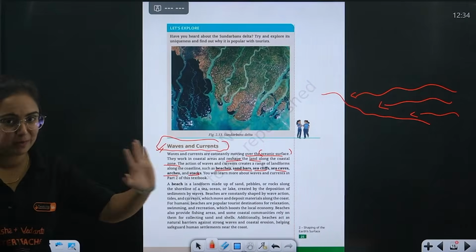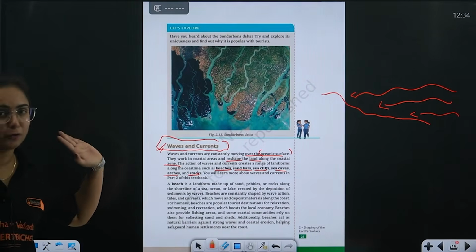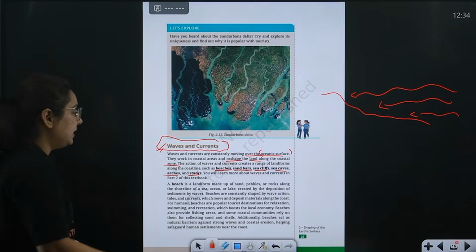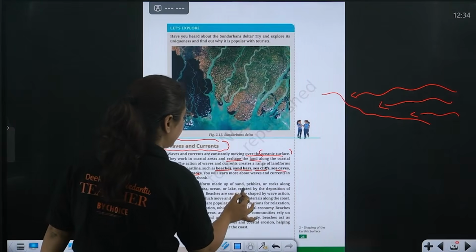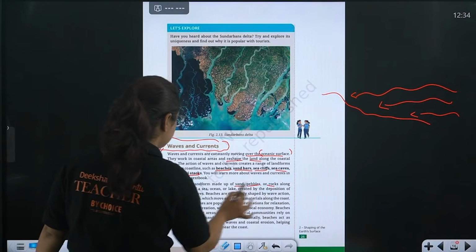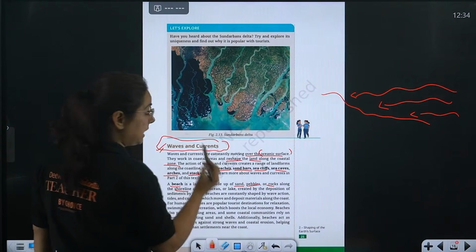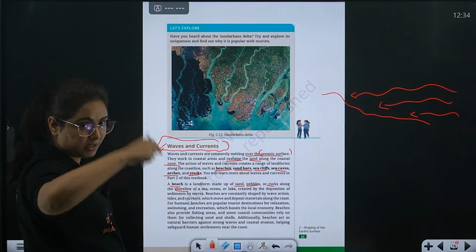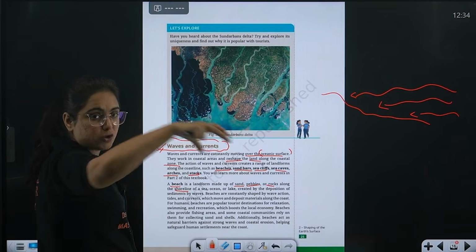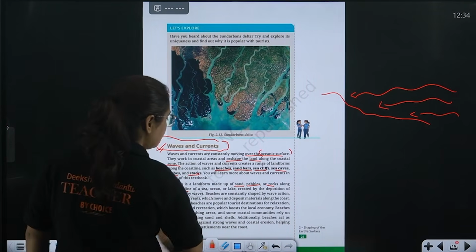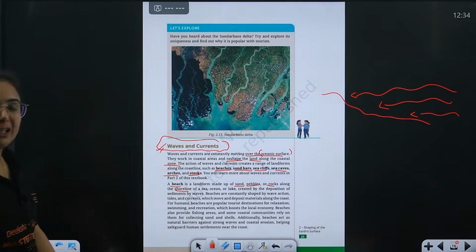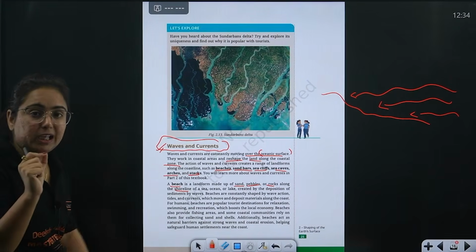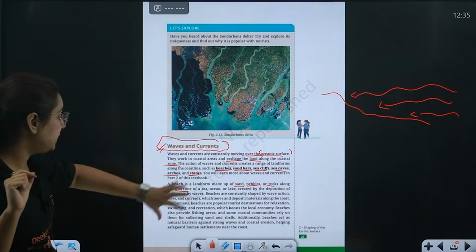I'm not going to explain beaches because I know every one of you knows that. What is basically a beach? It is made up of sand, pebbles or rocks that come to the shoreline, that means that border area where the ocean meets the land, and get deposited. It is because of the depositional activity of waves or by the ocean currents.